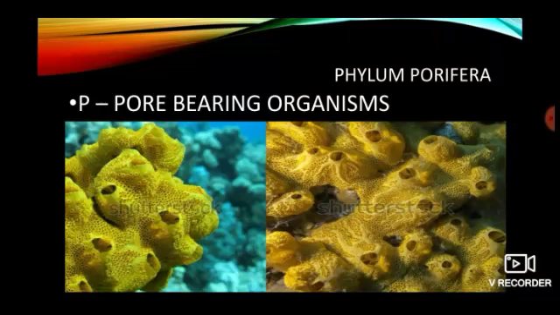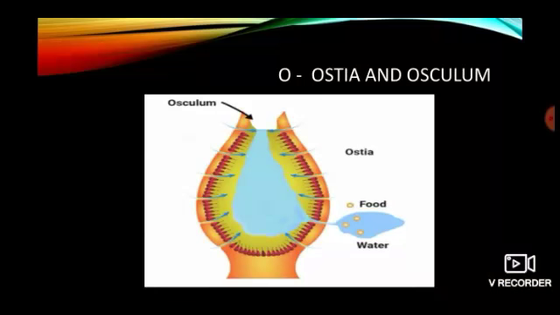P, which is pore-bearing organisms. Phylum Porifera includes pore-bearing animals, which are commonly called sponges. O is for the ostia and osculum. Ostia are the tiny pores present all over the body of the sponges. Their function is to let the water, along with the desired nutrients, flow into the interior of the sponges. An osculum is an excretory structure through which the current of water exits after passing through the sponge.